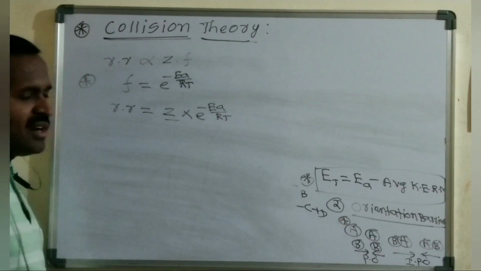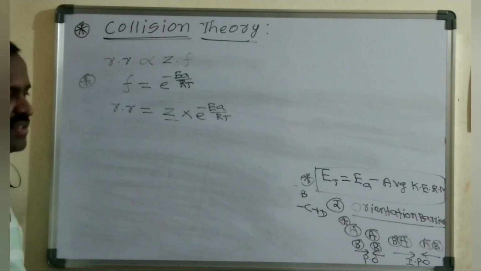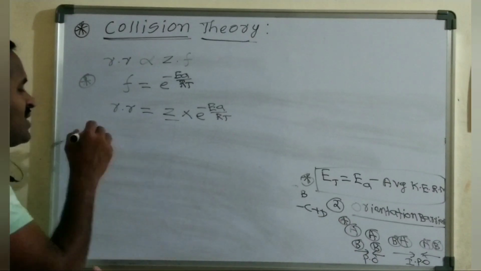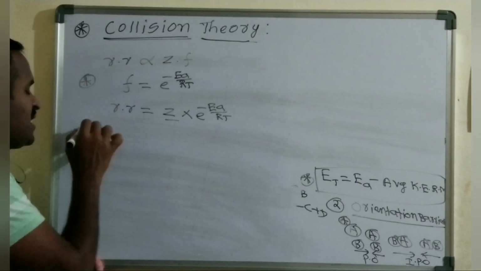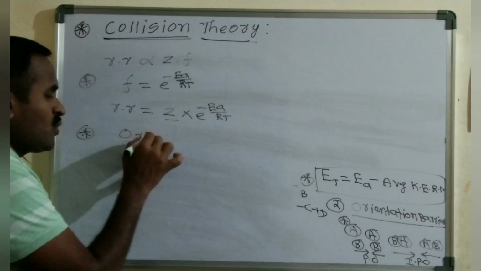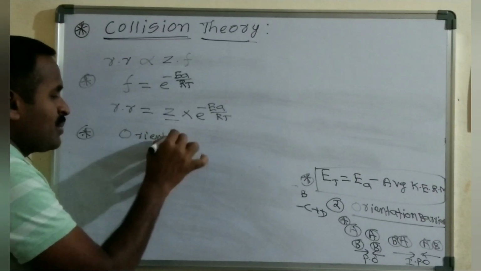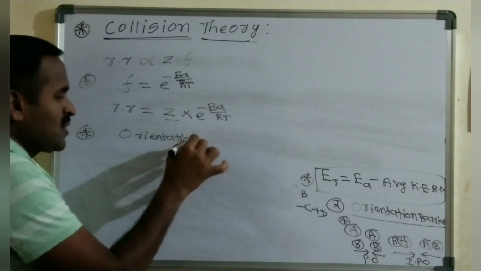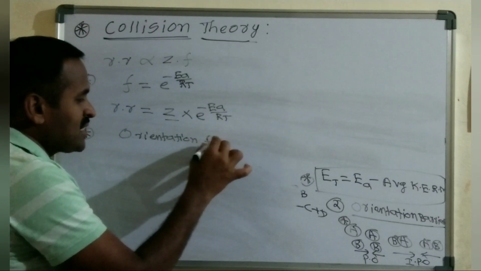But actually Z is the collision frequency, and to explain the rate of reaction further, the orientation factor or probability factor P was introduced by Arrhenius. Orientation of the reactant molecules also plays an important role.